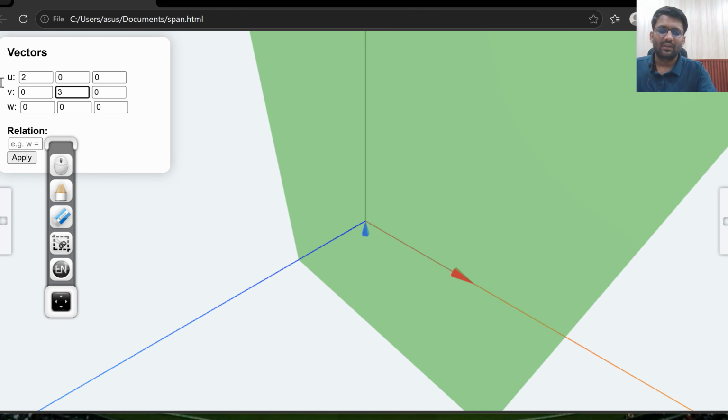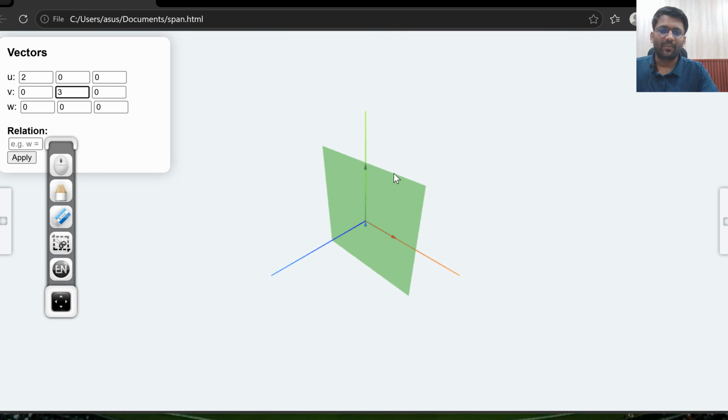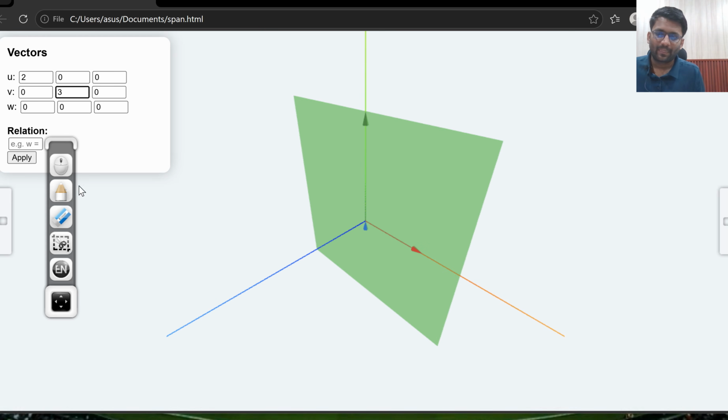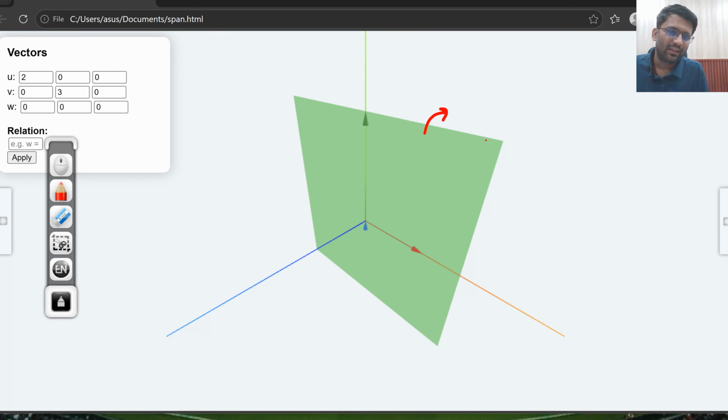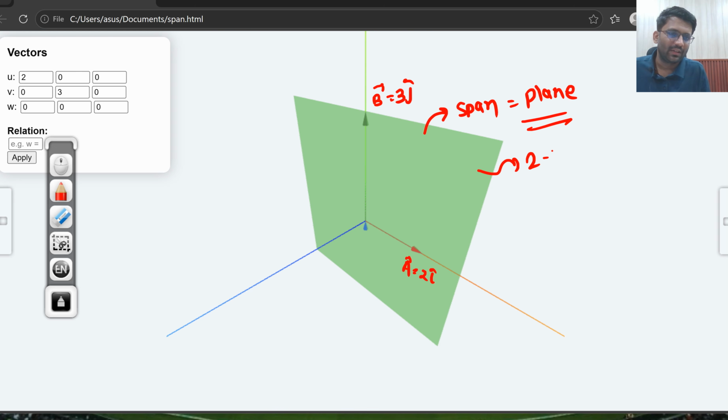So what is the span it is showing? The span it is showing is a plane. Isn't it a plane? This was our vector A, which was 2i cap, and this was our vector B, which was 3j cap, and this is the span it is showing, which is a plane, or you can say span is 2D.